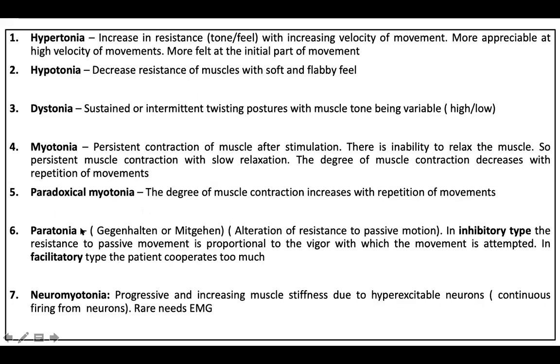What is paratonia? Paratonia is an unusual phenomenon seen in neurodegenerative conditions or seen in people with dementia or degenerative brain disorders because of frontal lobe dysfunction. Here in paratonia, there's a lot of opposing response. For example, the analogy between India and let's say Pakistan. If I say one word against Pakistan, Pakistan will say two words against me. There's a lot of fighting between each other. So it's an opposing response. The more you try to do something, the more they will try to oppose. So this is called paratonia or the Gegenhalten phenomenon. Okay.